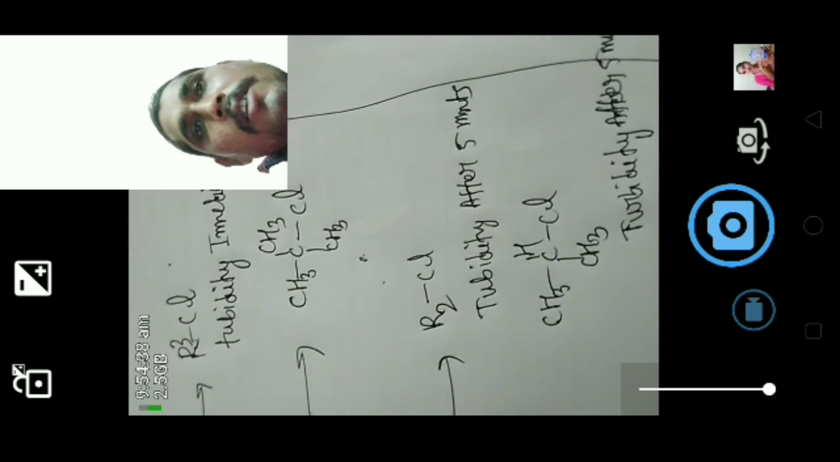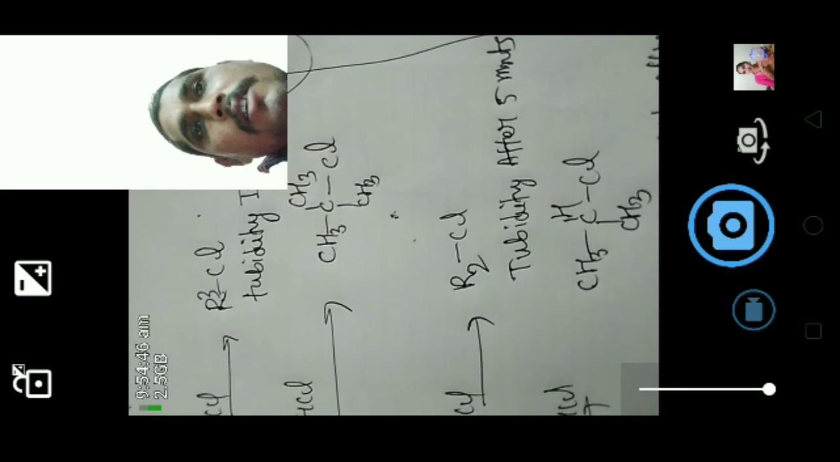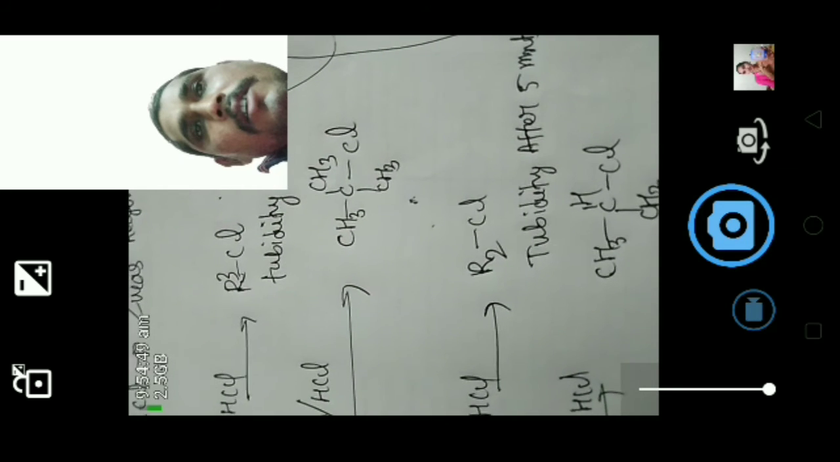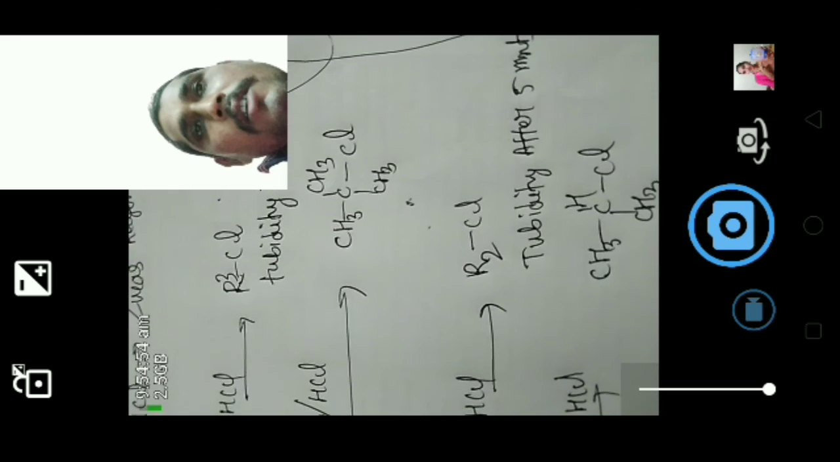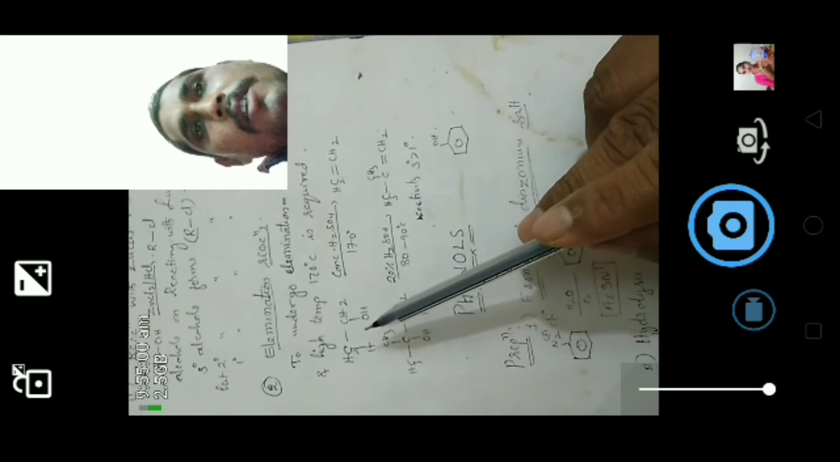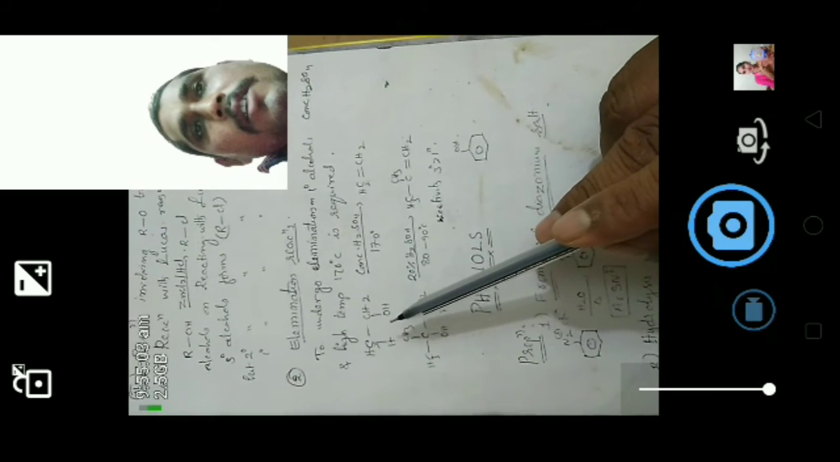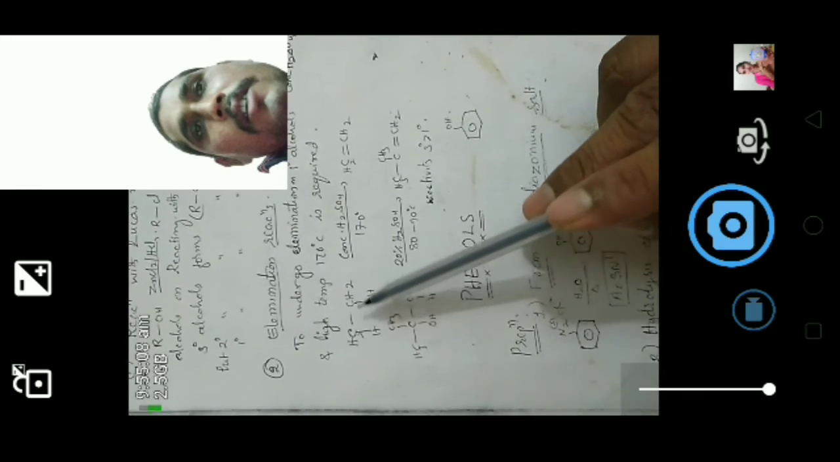Now coming to another reaction, that is the elimination reaction. To undergo elimination reaction, the alcohols react with concentrated sulfuric acid at high temperature to give alkene. The conditions for the elimination reaction of alcohols are concentrated sulfuric acid and high temperature. Now we'll see one example. Ethanol, when you react with concentrated H2SO4 at 170 degrees centigrade, gives alkene.